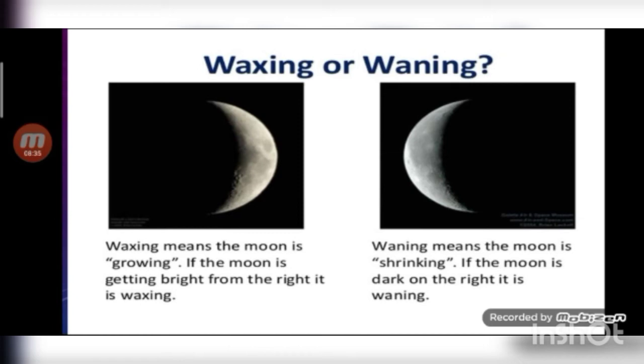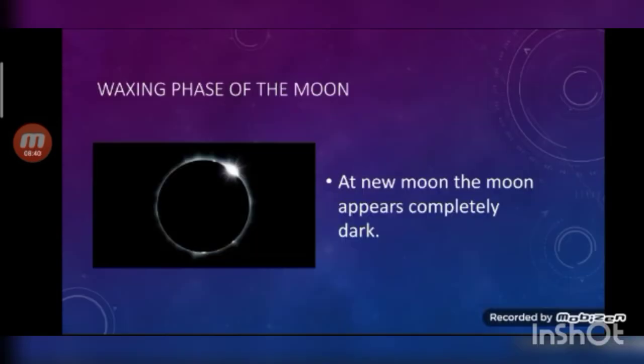Waxing means the moon increases in size from the new moon to the full moon. The cycle of the lunar phase begins with the new moon. At new moon, the moon appears completely dark because the other side is facing the sun. New moon is the only time in the lunar cycle when a solar eclipse can happen, because it is the only time when the moon is between the sun and the earth.